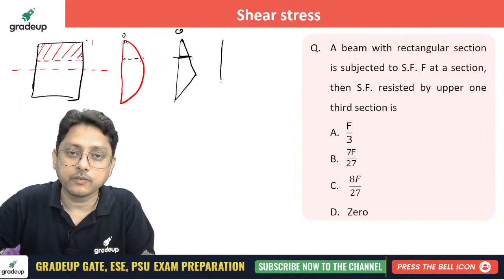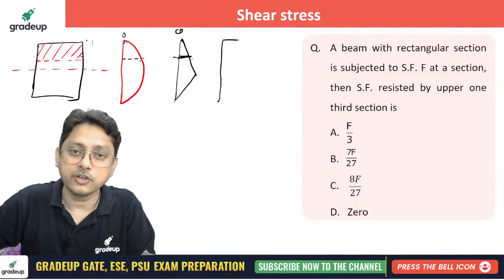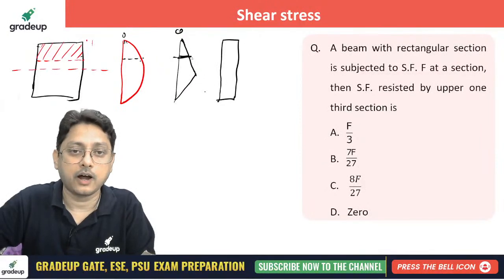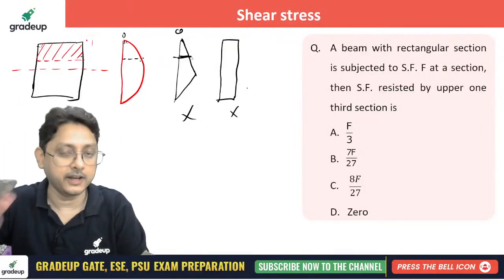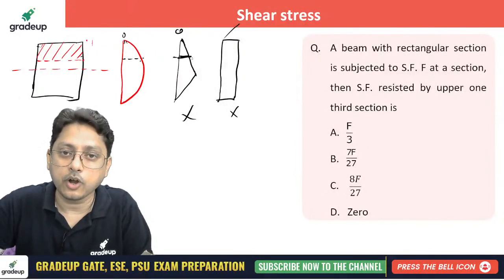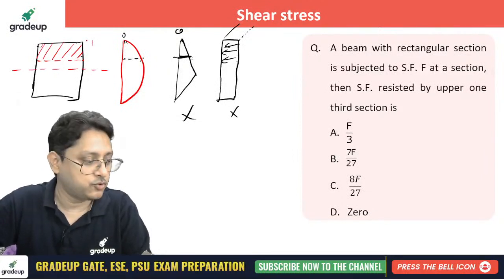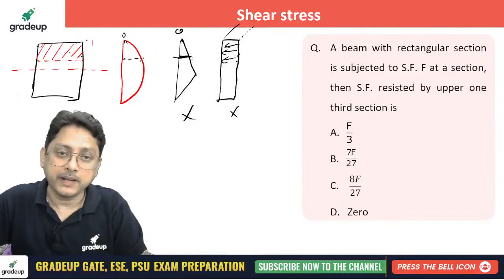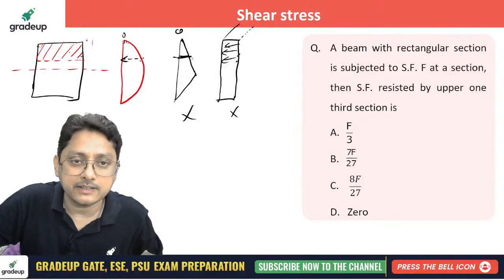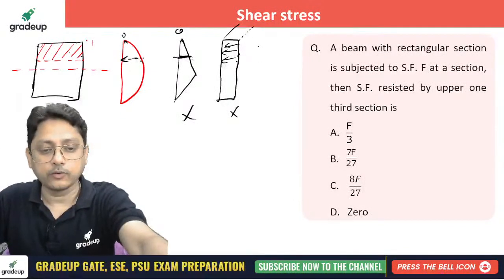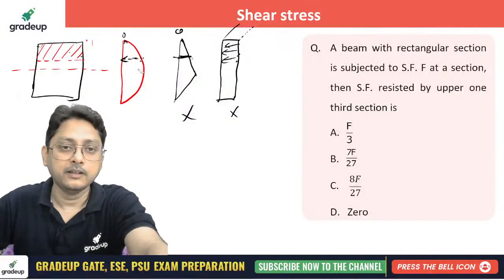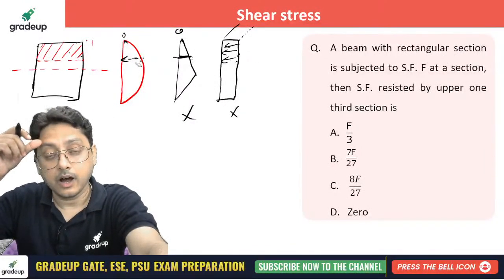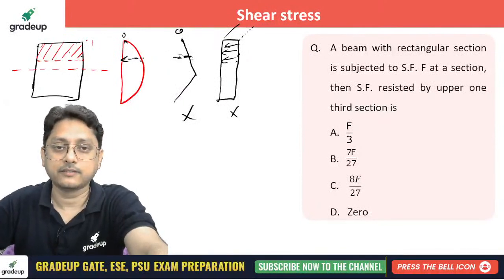Somehow, if someone says, which is not correct, that the shear stress distribution across the depth is constant, that is 100% wrong. I'm not saying anything else, but it is for your understanding. If it is constant across the width, what will you do? Whatever the stress you have, just simply multiply with the area. But here that is not the problem. The problem is that the stress is continuously varying from 0 to its value at this location. How will you calculate that? This I'm providing just for your understanding. How will you calculate the total force resisted?